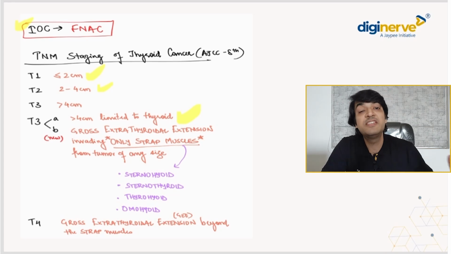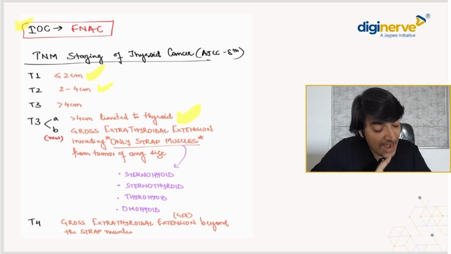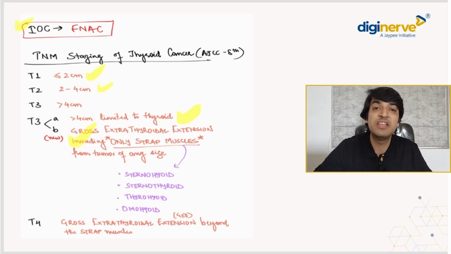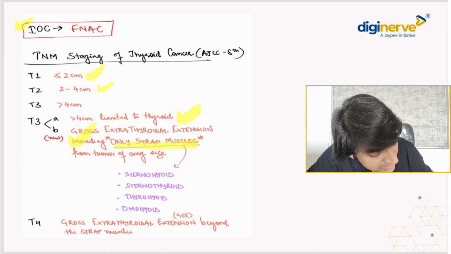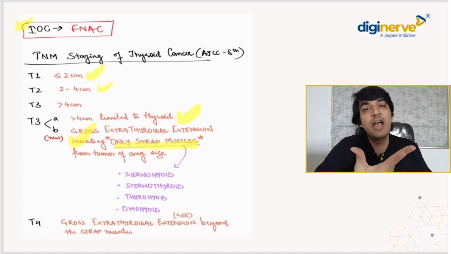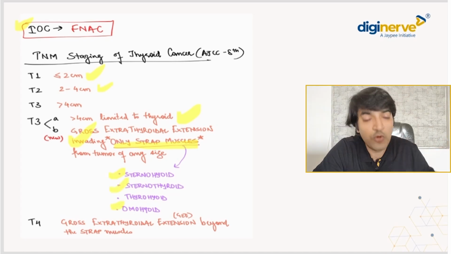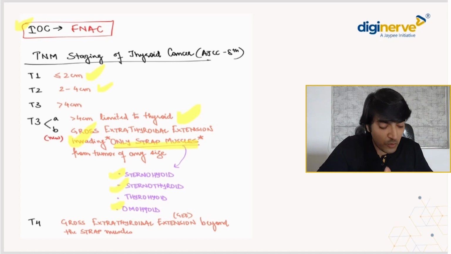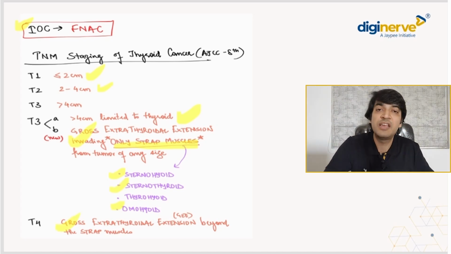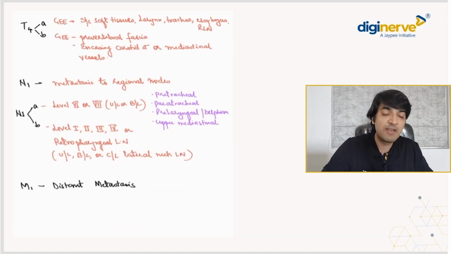T3B states that the size does not matter if there is gross extrathyroidal extension that has happened, but still the extension is limited to the strap muscle. So there is gross extrathyroidal extension only invading the strap muscles. ठीक है, strap muscles को invade किया, उसके beyond अभी नहीं है। strap muscles कौन कौन सी होती है हमको पता है, sternothyroid, sternohyoid, thyrohyoid और omohyoid, ये 4 आपकी स्ट्रैप मसल्स हैं जिनको इन्वेड वो कर देता है। व्हाट इज T4? T4 हम बोलते हैं बेटा व्हेन द ग्रॉस एक्स्ट्राथायराइडल एक्सटेंशन हैज गॉन बियॉन्ड द स्ट्रैप मसल्स। ठीक है, तो बियॉन्ड स्ट्रैप मसल्स मतलब क्या क्या इन्वॉल्व कर लिया?